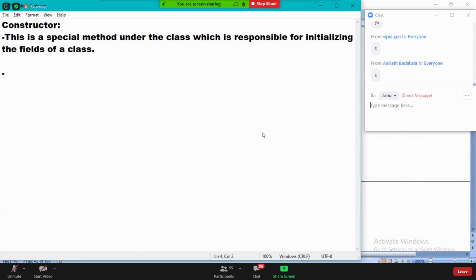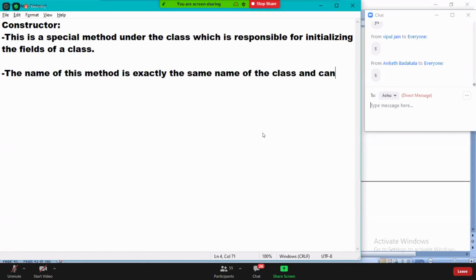Next. The name of this method is exactly the same name of the class and cannot be changed. The name of the method is exactly the same name of the class. These methods are non-value returning.